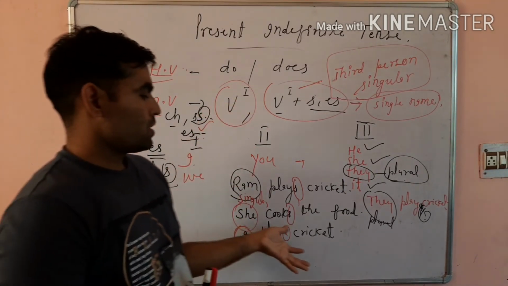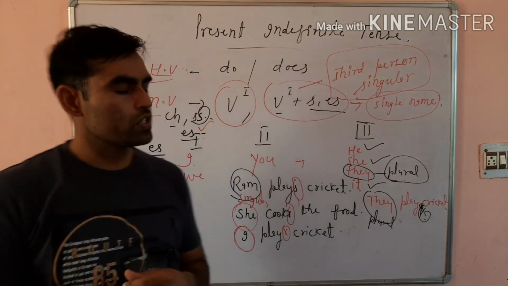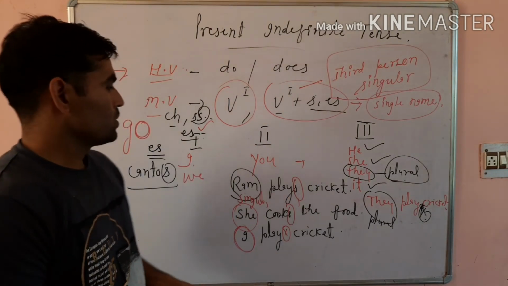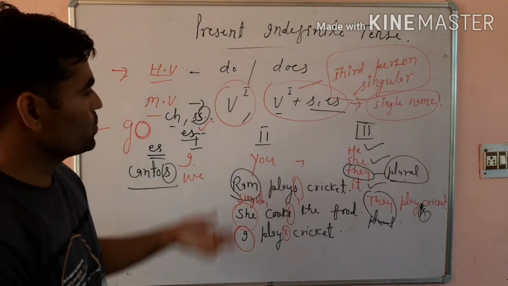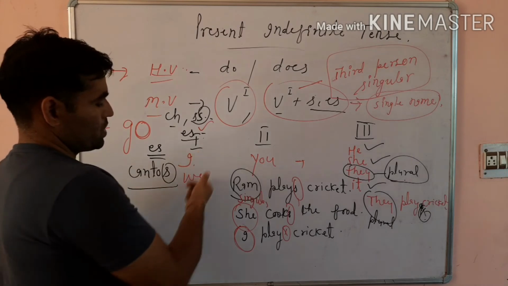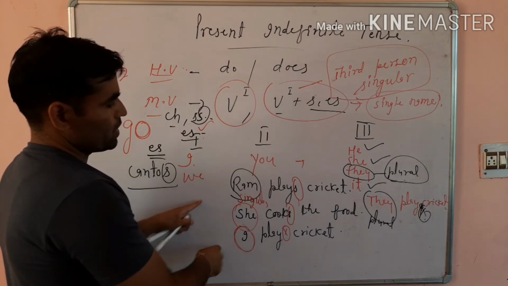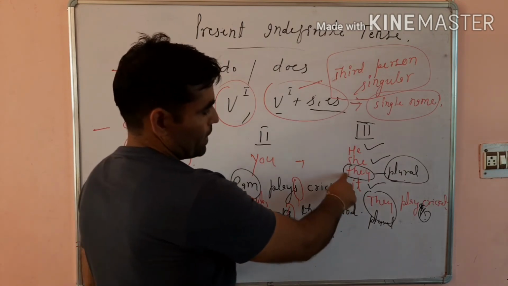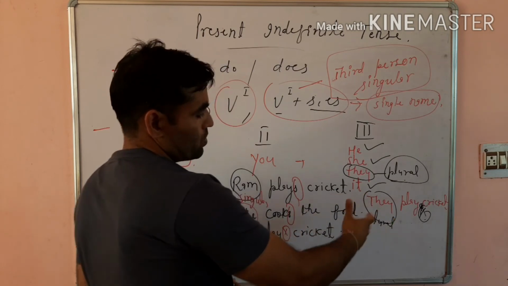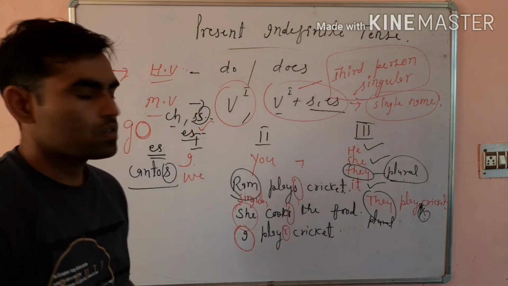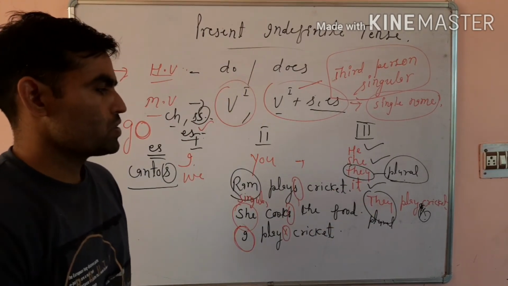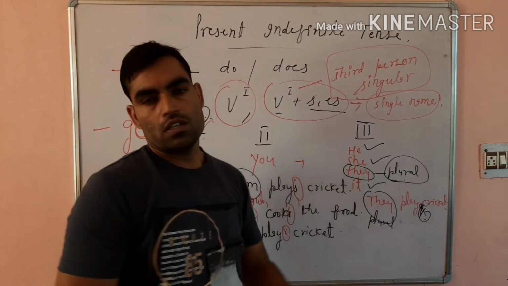So this is the basic fact of using V first plus s or es; in the rest of the sentences you are to use V first. For example, I have written I play, because I is first person. We play cricket. You play cricket. They play cricket. Or it sounds good. I have used s with this word sound, because it is third person singular.